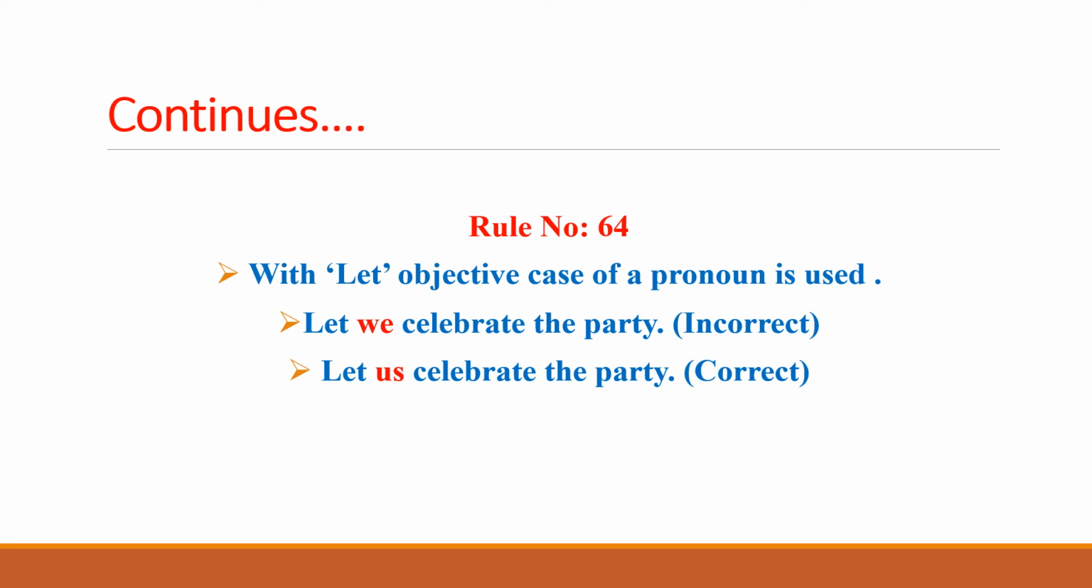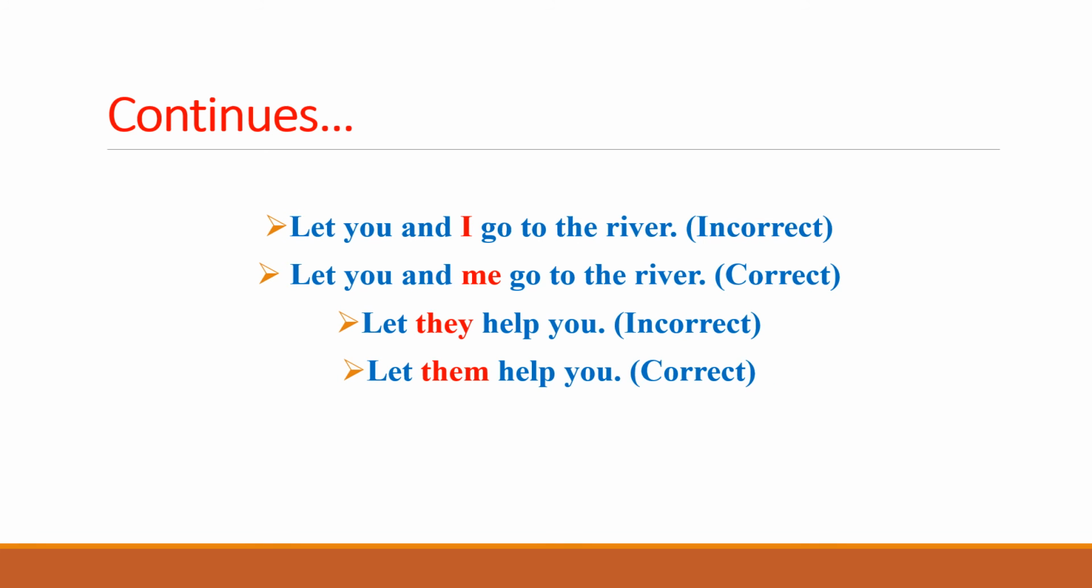For example, let we celebrate the party. We has been used here. We is the subjective case, whereas the rule says that after let we have to use the objective case of the pronoun. So objective case of we is us. So let we celebrate the party is incorrect because we is the subjective case, whereas let us celebrate the party is the correct sentence because us is the objective case.